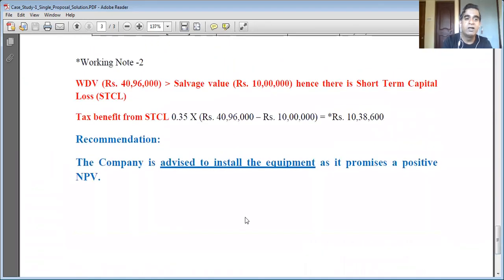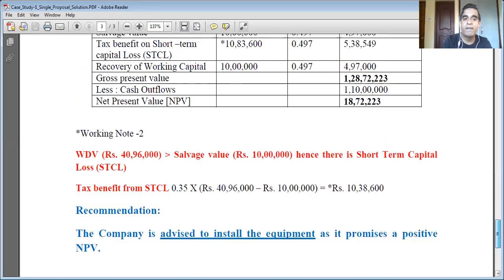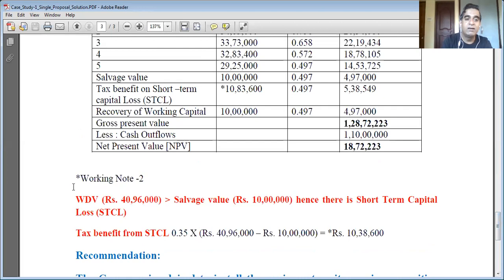The written down value of the equipment in the fifth year, 40,96,000, is greater than its salvage value, which is 10 lakh rupees. Hence, there is a short-term capital loss.